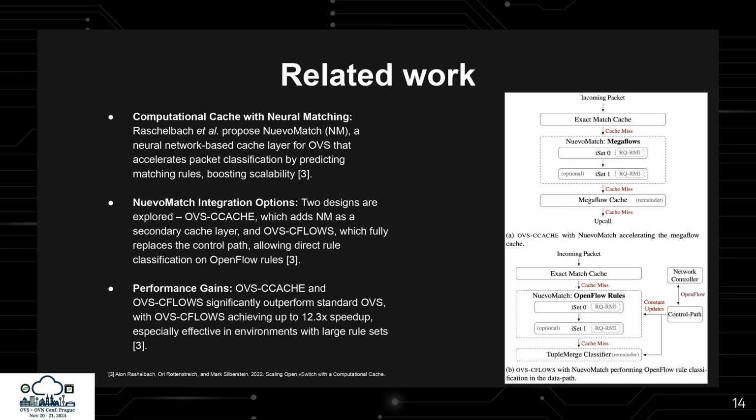The first adds this new cache as a secondary layer, while the second fully replaces the control path, enabling direct classification of OpenFlow rules without slow path upcalls. The second approach achieves speedups up to 12.3 times over standard OVS, making it highly effective in environments with large and frequently updated rule sets.